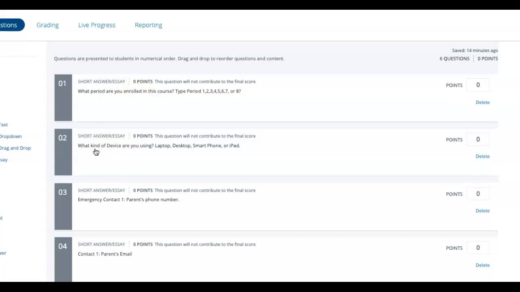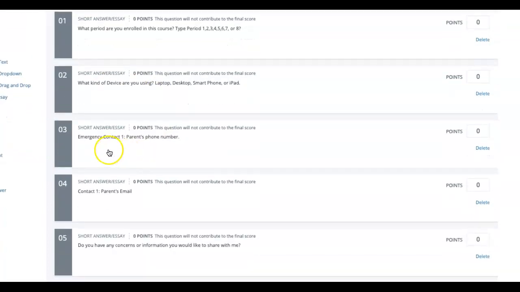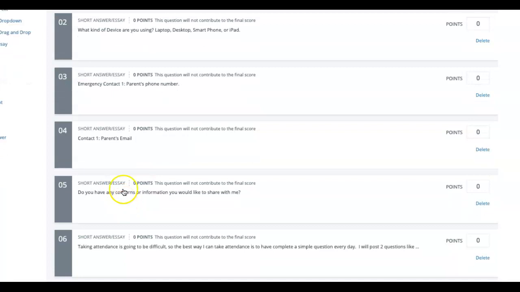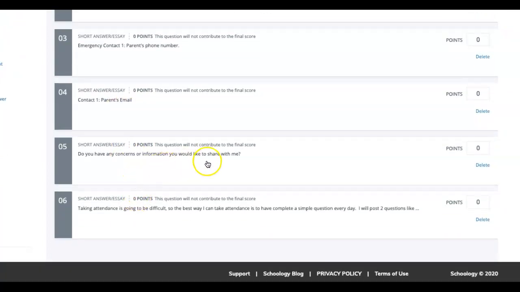But today, because it is the first one, I'm going to ask you about what device you're using, your emergency contact, your parents' email, and whether you have any concerns or information you would like to share with me. For example, I can only log on at night, I can only log on in the morning, or I can log on for the first 5 minutes and that's it. You need to tell me, just communicate with me. And then for the last one, I just need you to acknowledge; just put an answer there, anything. It can be yes.